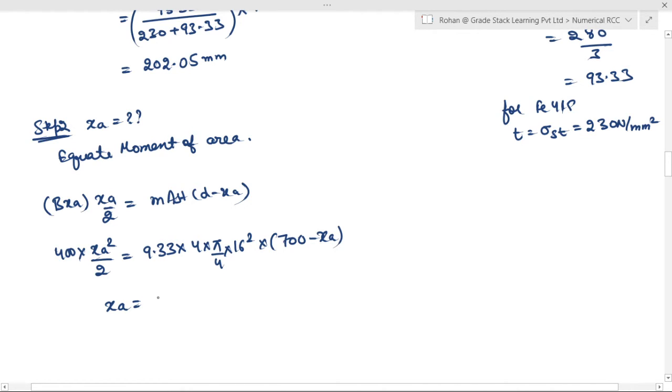Solve it and tell me, everyone. What is the value of XA that you are getting from this one? Calculate and tell me, everyone.